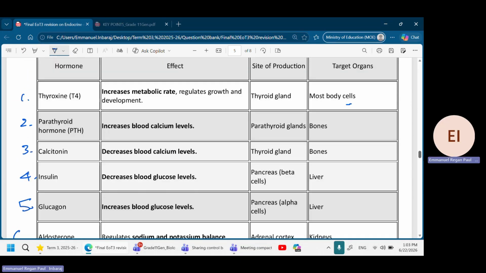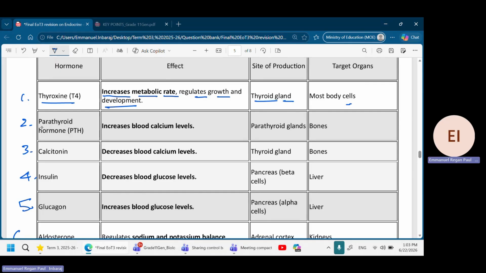Okay, let's start. What is the function of thyroxine? Where is thyroxine? Thyroxine is secreted by the thyroid glands. And the function of this is it increases metabolic rate. Remember this. It increases metabolic rate, regulates growth and development. You need to memorize this. There is no other go. Who produces it? Thyroxine is produced by thyroid gland. That's easy.